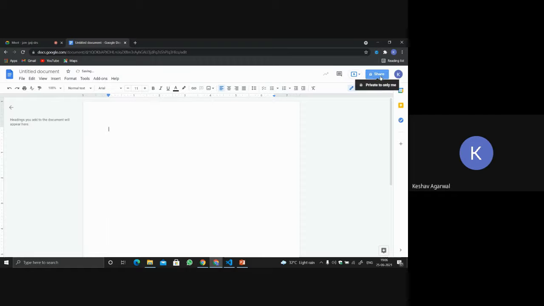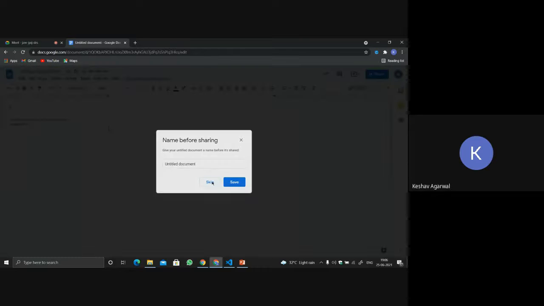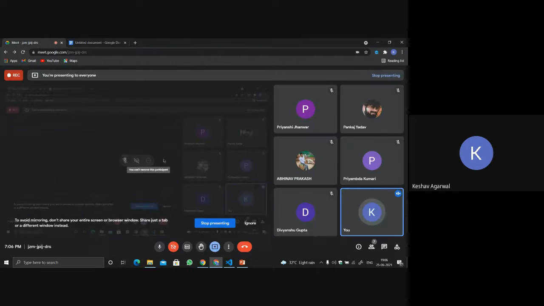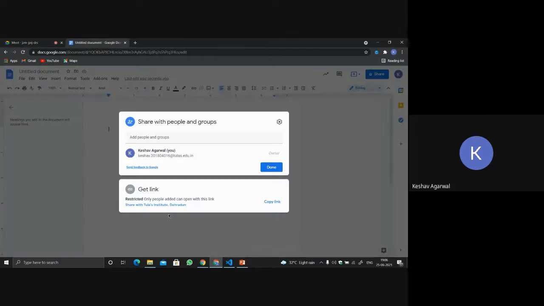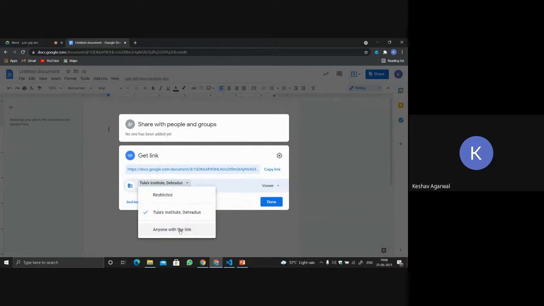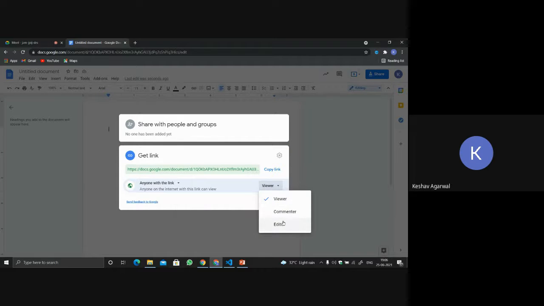There is an option here, share, so we can share this particular document. Not everyone can read it, but you can give them the functionality to read. If I open it to anyone with the link, I can choose viewer, editor, or commenter.